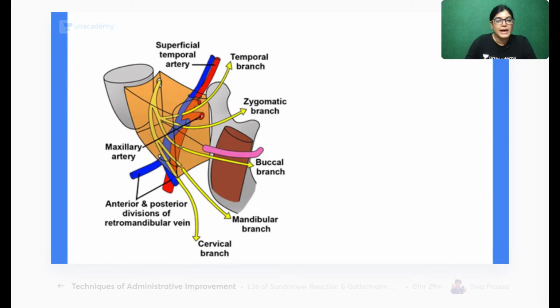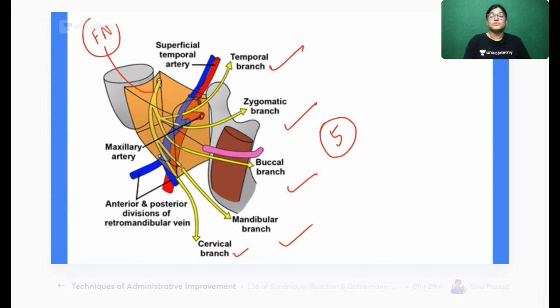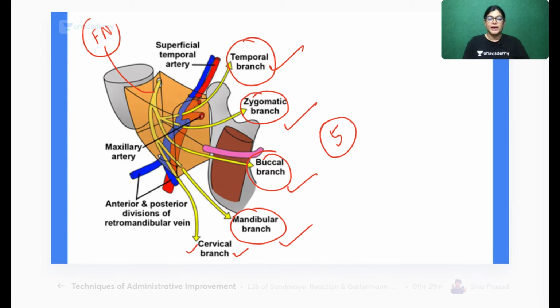I would like to show you this diagram. Here you can see the outline of the parotid gland shown in orange color. The structures traversing inside are the branches of the facial nerve. You can see the 5 terminal branches of the facial nerve traversing inside. This is the trunk of the facial nerve along with its 5 terminal branches, that is the temporal, zygomatic, buccal, mandibular, and cervical branches.